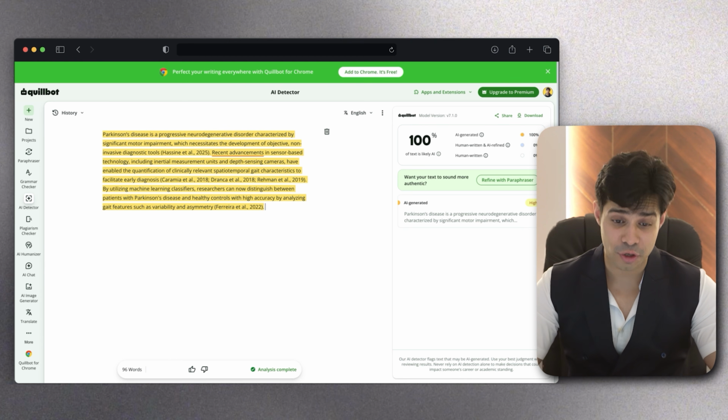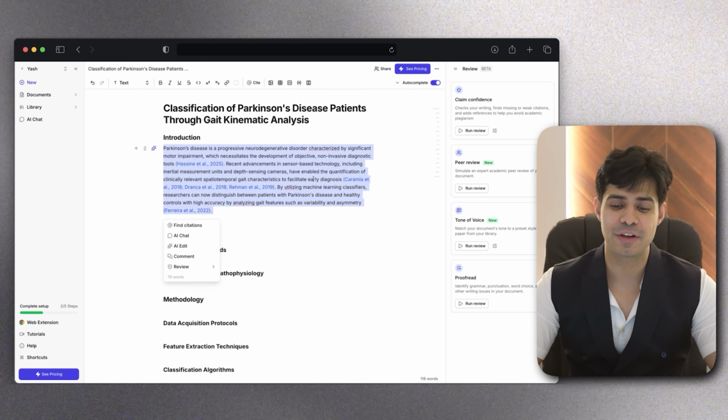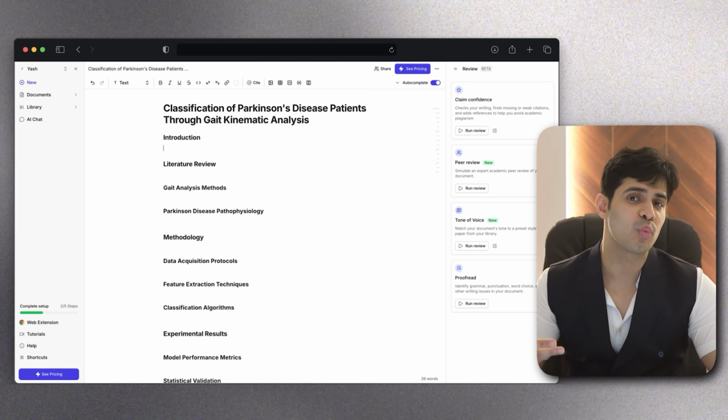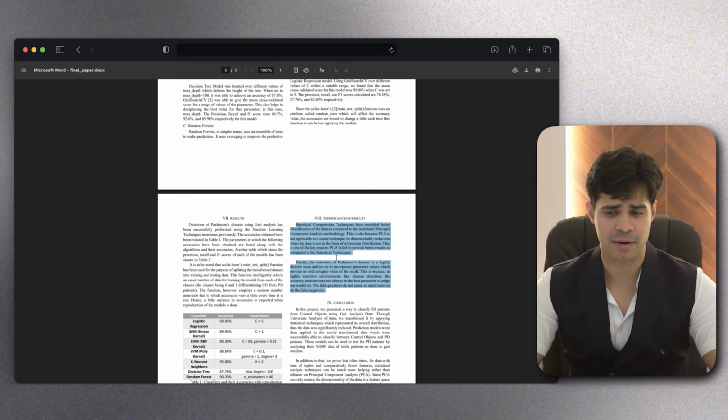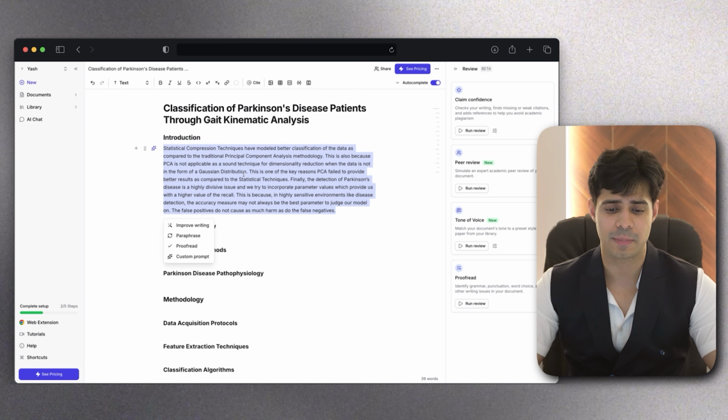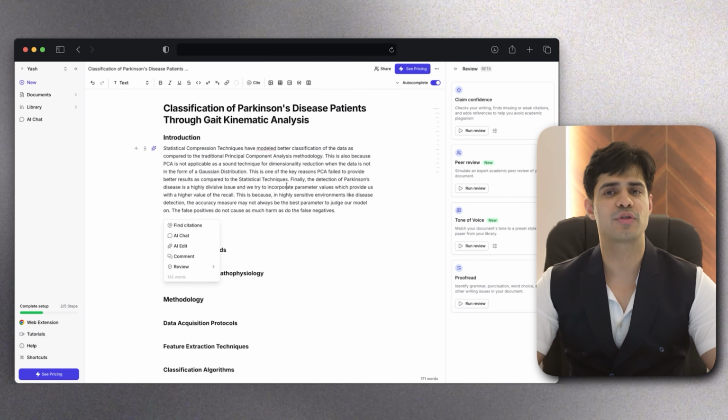So now that we know what not to do, we go back to Jenny AI and we should write the paper in our own words. For instance, this is my paper. I wrote this with my own hand. So let me just put some portion of it over here. Now, here's how Jenny can help you out.